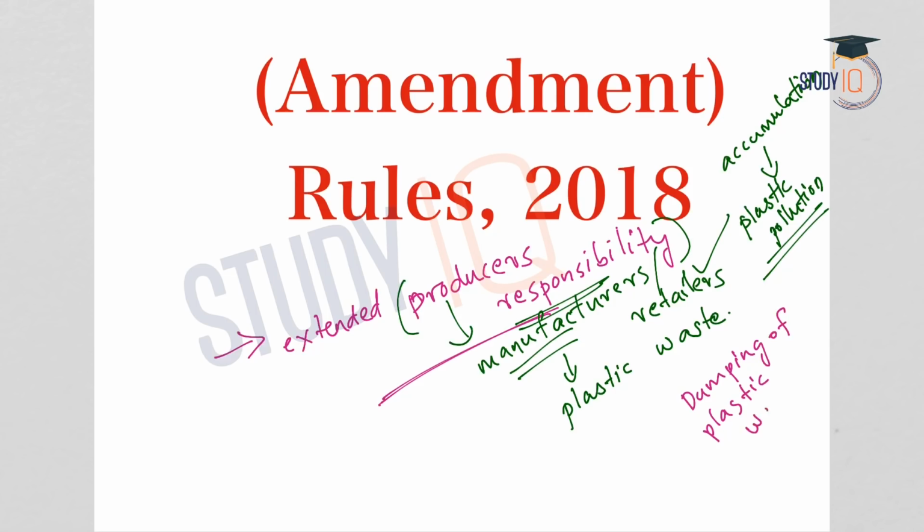So when the plastic waste gets accumulated in a particular place for a very long period, it will cause hazards to environment, human life, wildlife, etc. We call this plastic pollution. So in order to avoid such a situation, the responsibility of handling the plastic waste has been given to the manufacturers itself. So this is a very important legislative measure.